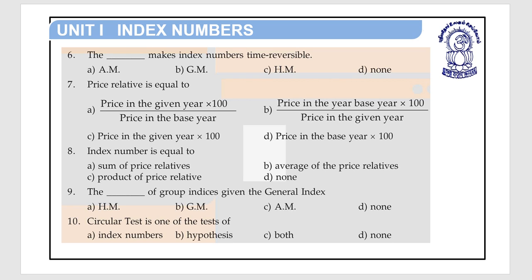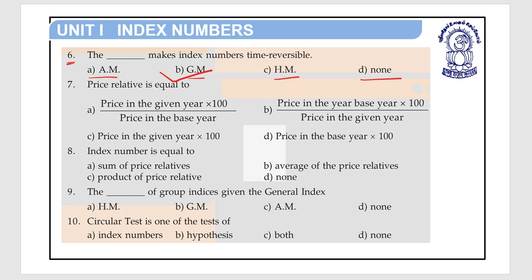So next question, question number 6. The dash makes index numbers time reversible. Option A AM, option B GM, option C HM, option D none. So the GM makes index numbers time reversible, option B.